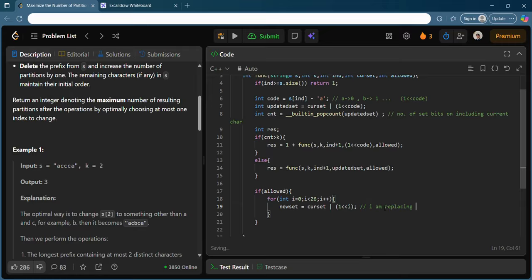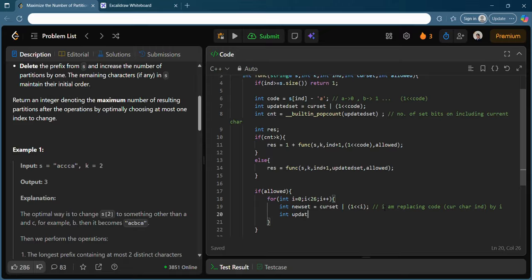So I am replacing the current code, which is the current character index, by I. I want to replace and see what is the new set. I can have an integer for this, for a new set.